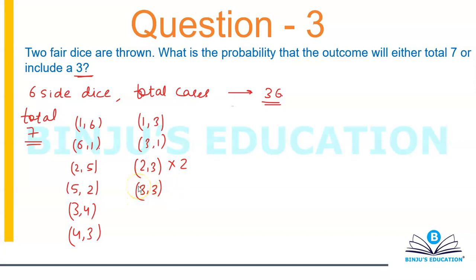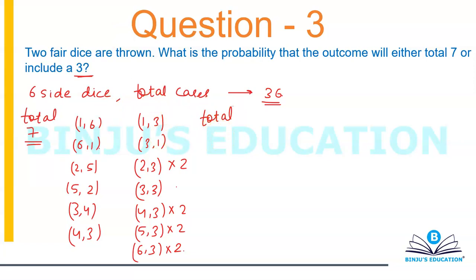Then 4 3, 3 4, then 5 3, 3 5, 6 3, 3 6. So basically you're going to have a total of 11 cases.